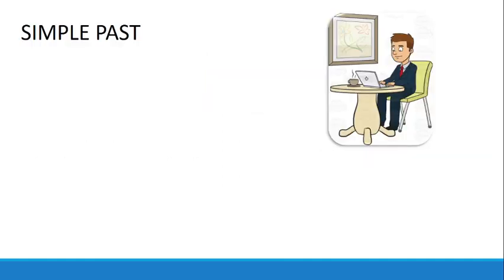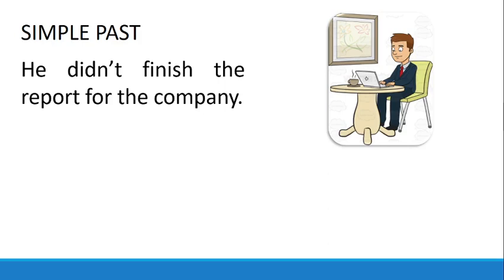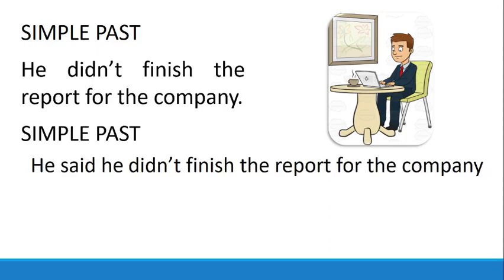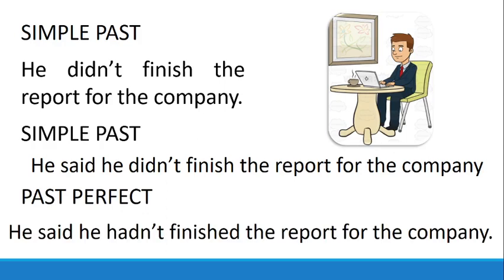For the simple past, we are going to say, for example, "He didn't finish the report for the company." And here we have the simple past: He said he didn't finish the report for the company. For the past perfect also: he said he hadn't finished the report for the company. Both are acceptable when we have to report simple past.